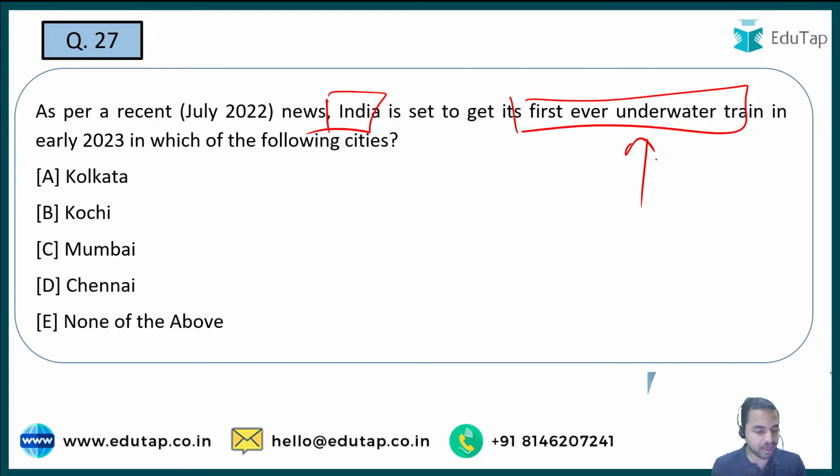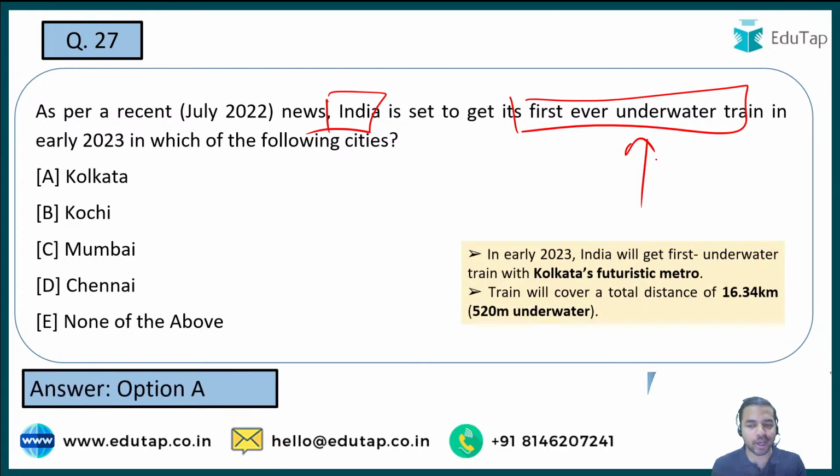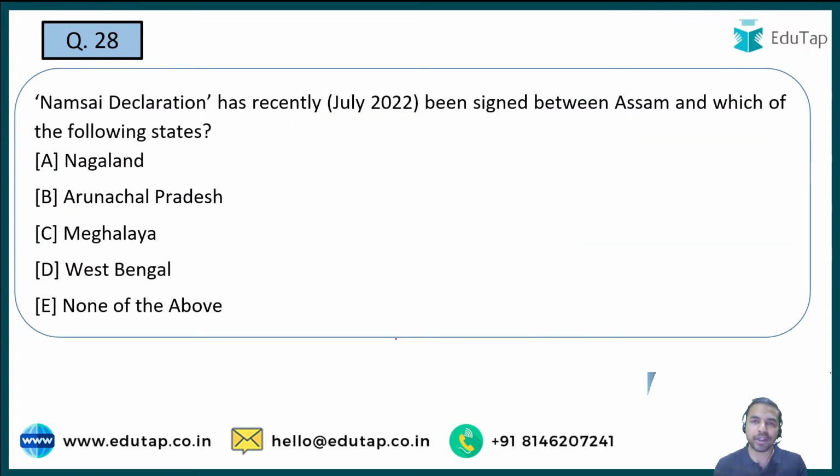So please tell me, and here people are saying that Kolkata is the right answer. So guys, absolutely right, Kolkata is the right answer to this particular question, and this train is going to cover a total distance of 16.34 kilometers, and among this 16.34 kilometers, 520 meters will be underwater. ठीक है जी? Moving on to the next question, and the next question is on the नमसाई डिक्लेरेशन.